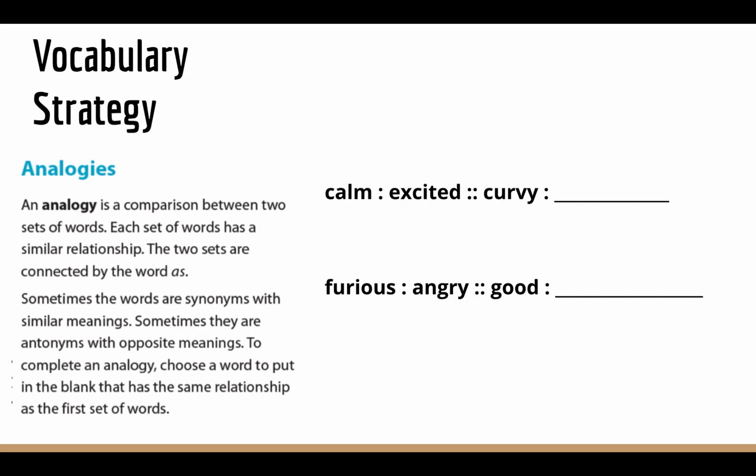So the first example we have here is calm is to excited as curvy is to blank. So I know that calm and excited are opposites, so that means that I need an opposite word of curvy in the blank here. So I put the word straight. Next, we have furious is to angry as good is to blank. Again, I know that furious and angry are synonyms, so that means that I need a synonym in the blank here, a synonym for good, and I put great.